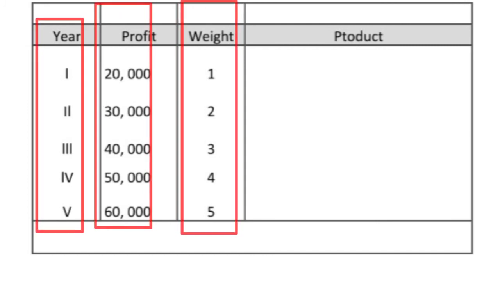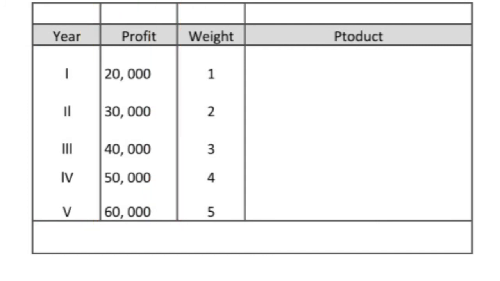Now we need to find out the product. So we can name this column as A, this column as B, this column as C and this as D. D will be B into C. That means product equals profit into weight. Now we can calculate the product of each year.